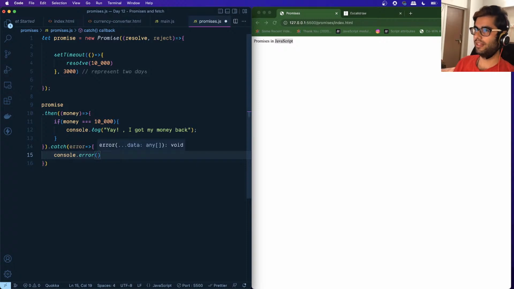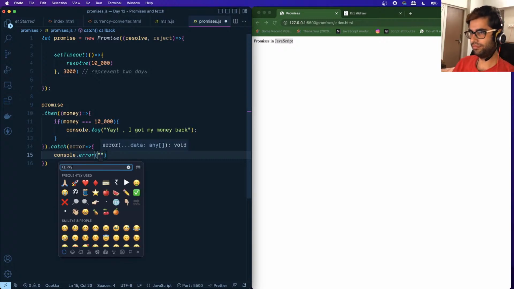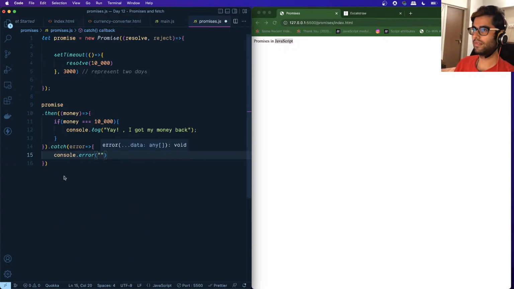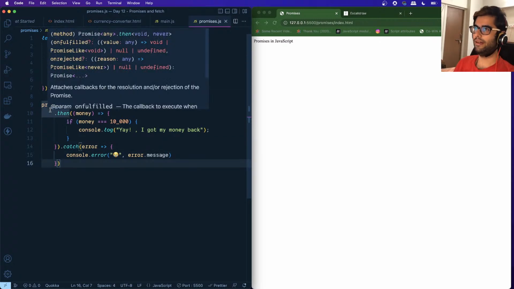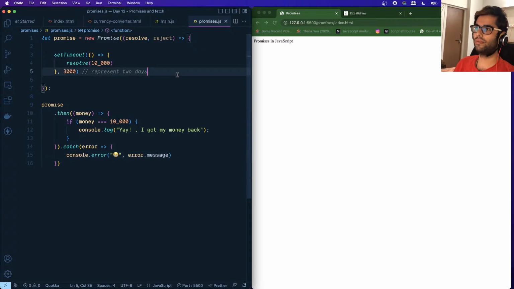All right, and in that case we can say something like, and we can basically log the error message. Okay, so this is how the situation is represented in terms of promises.